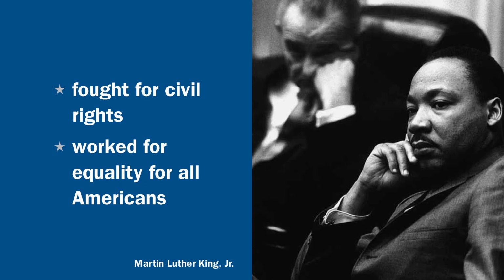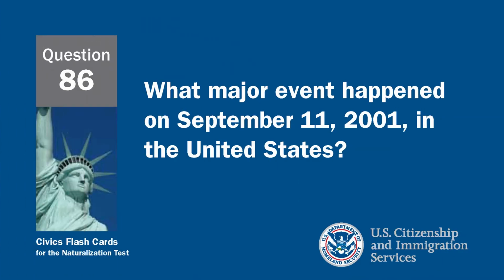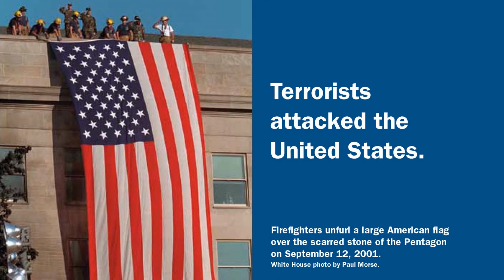What major event happened on September 11, 2001 in the United States? On September 11, 2001, terrorists attacked the United States. Name one American Indian tribe.